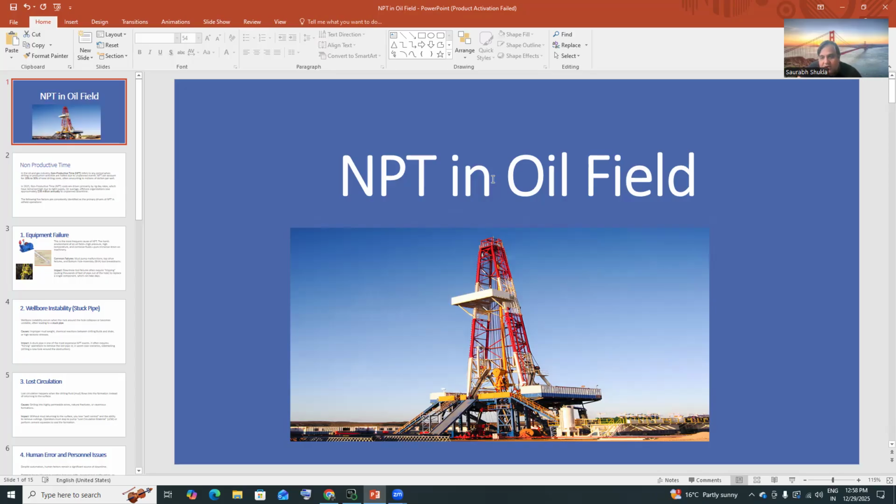So NPT is fine, but if you are losing some money out of it, then definitely it is a big deal. And in the oil and gas industry, if there is NPT in the oil rig, in the oil and gas field, then you are going to lose a lot of money. For that only we are doing this drilling exercise, getting the crude oil out of the earth up to the surface, and then creating end products like petrol, diesel, all these things, right? So getting crude oil from the earth is very important. That is the upstream part. And in that, NPT is going to play an important part. Why it is important, how it is important, and how can we reduce it?